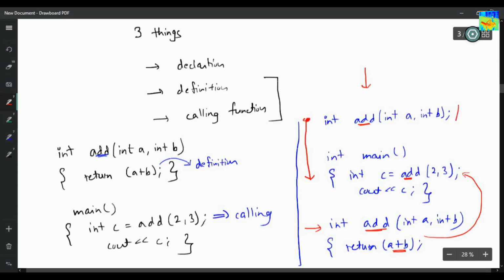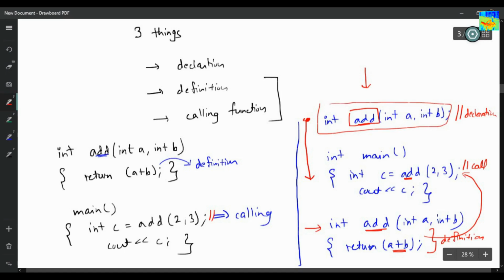Okay, so this thing is called declaration of function. I am declaring, I am telling the compiler. Declaration means you are telling the compiler, hey compiler, I will be writing add function, so please don't give me an error. I will write add function later. The compiler will say, okay, as you wish. This is again a call, same as this call, and this is definition. Okay, so this thing is optional.